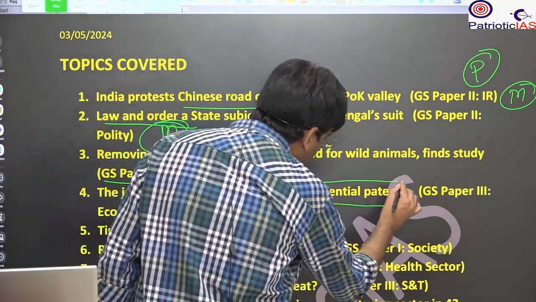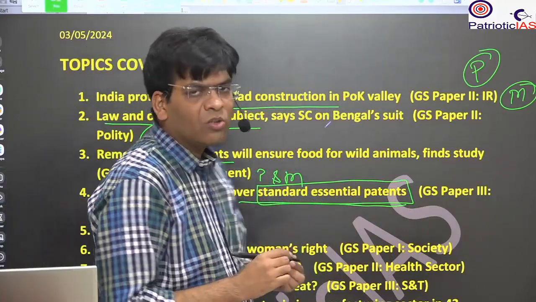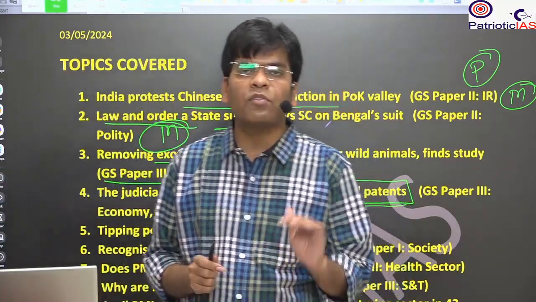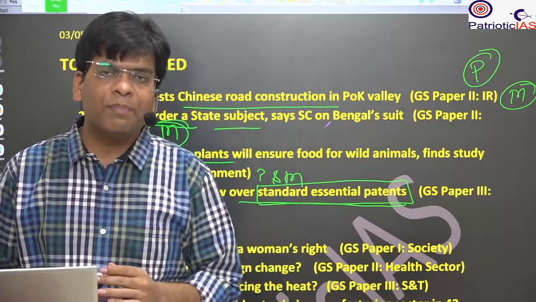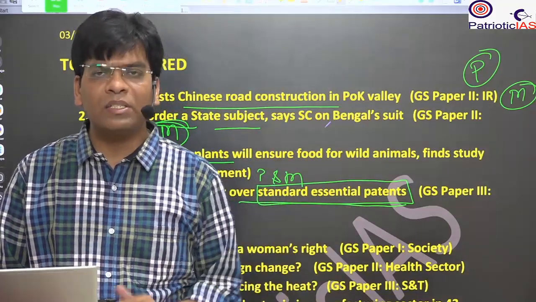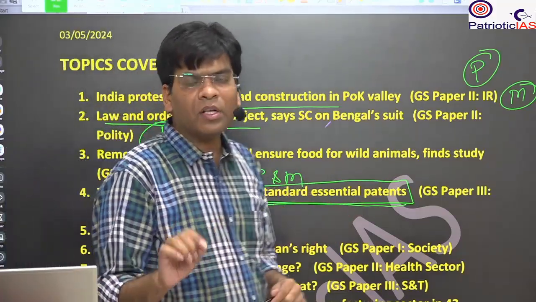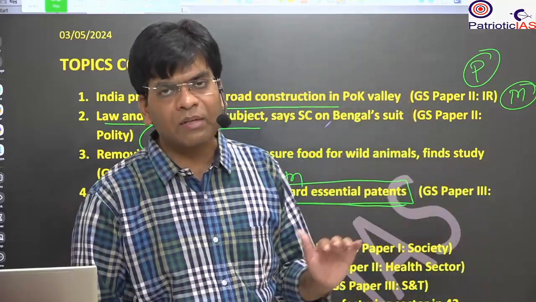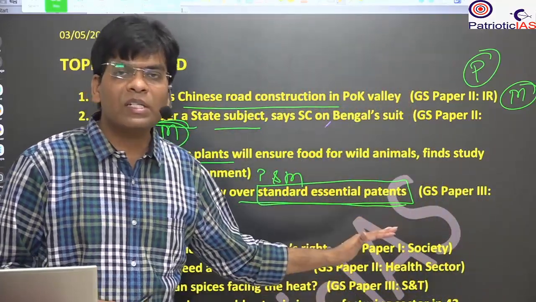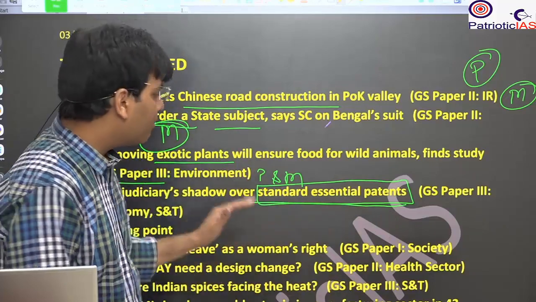Then we will study the judiciary's shadow over the standard essential patent. So here we will see what this standard essential patent is, such as a common technology that has to be followed by most of the companies. For example, take your C-pin charger. Most of the mobile companies follow that. So here the study will be for the telecom manufacturing sector and how the Indian manufacturing companies are at a disadvantageous position due to this standard essential patent and the misuse of that.